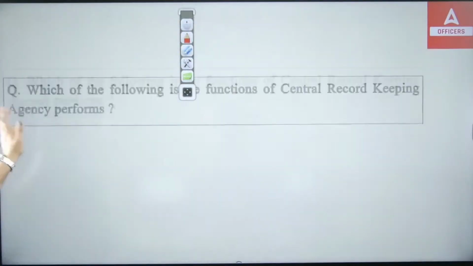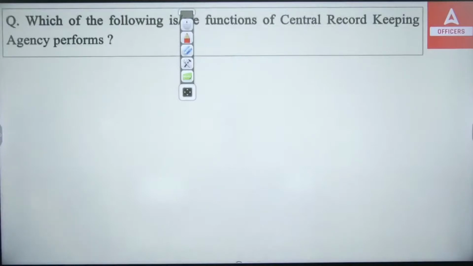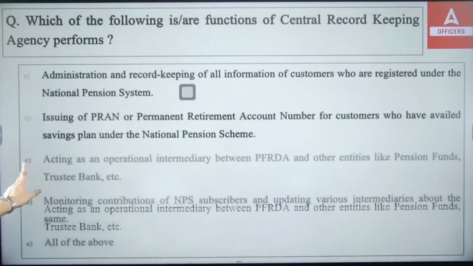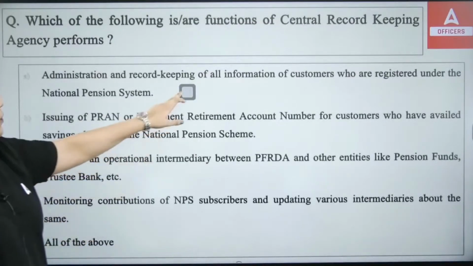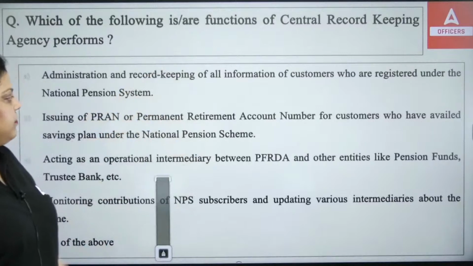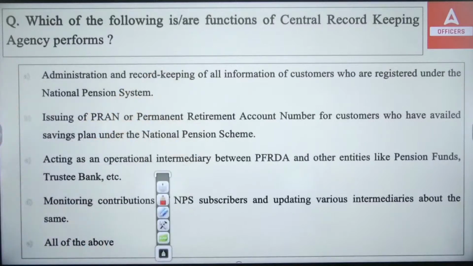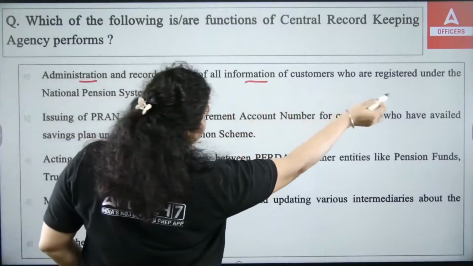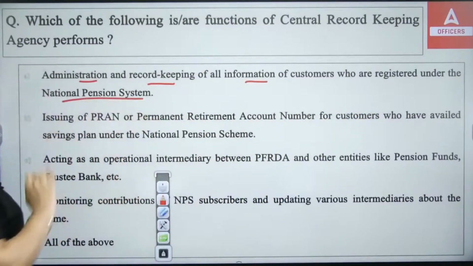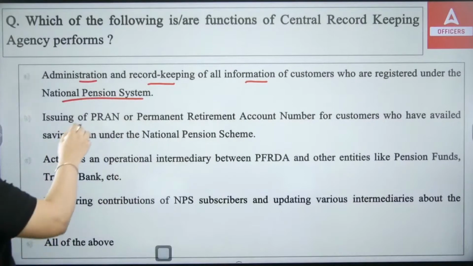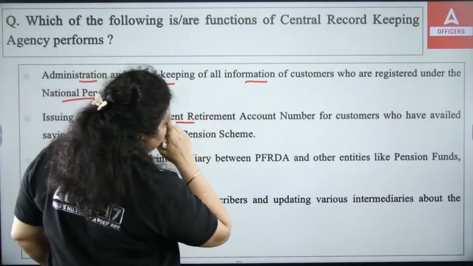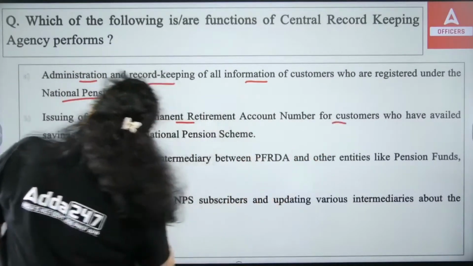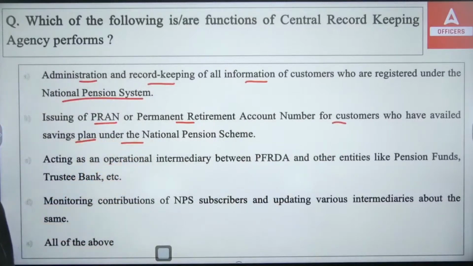Next question. Next we have, which of the following is the function the Central Record Keeping Agency performs? So the Central Record Keeping Agency actually is a part of PFRDA. First of all, it administers and keeps records of information of customers who are registered under the National Pension System. Second, it issues the PRAN, the Permanent Retirement Account Number, for customers who have availed the savings plan under the National Pension Scheme.